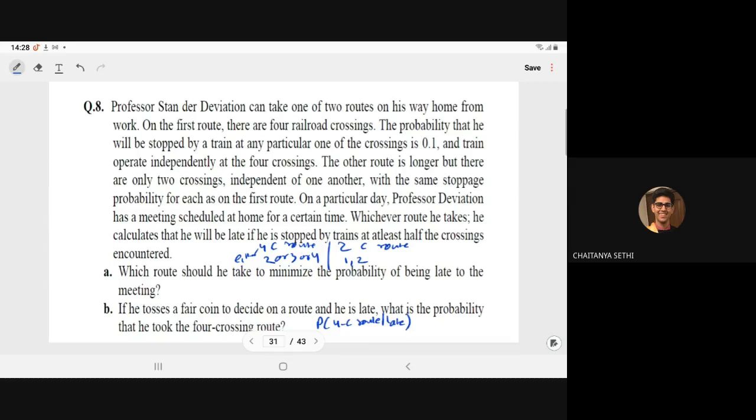Let us see the solution. After that, if it is not clear, then I will revisit. Clear? Yes, sir. Any other doubt?